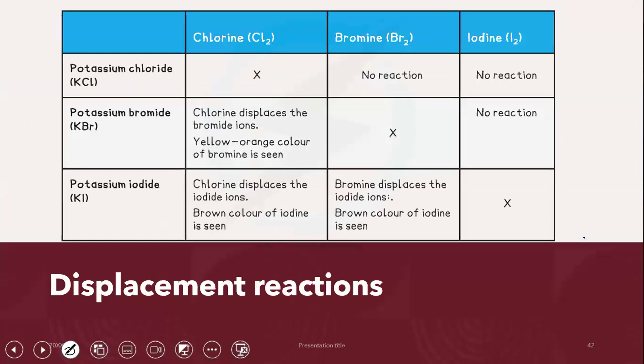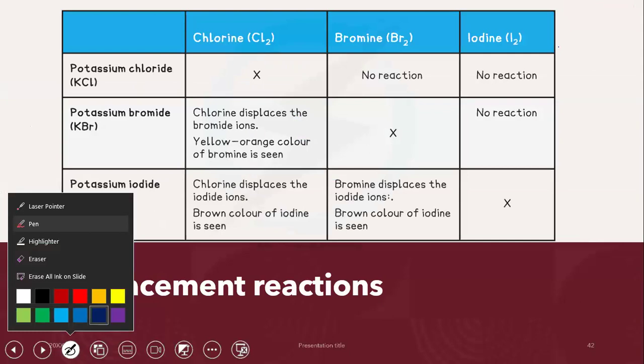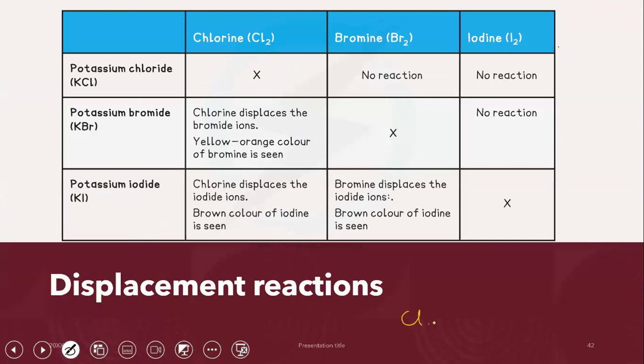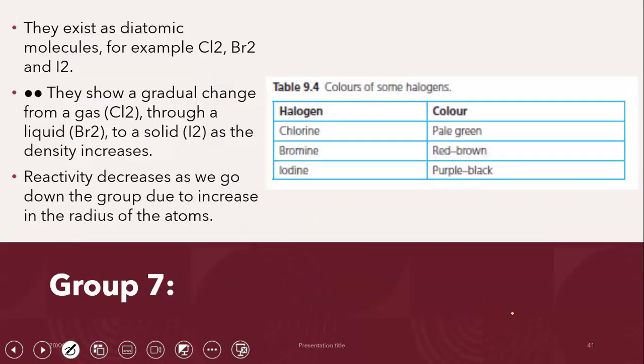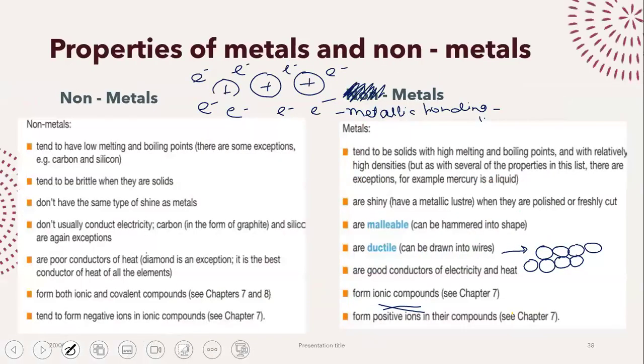Now, for your halogens, this is a really important table I've put in front of you guys. This is the displacement reactions that they undergo. What is a displacement reaction? In a displacement reaction, a more reactive halogen can displace a less reactive halogen. So, for example, if I react my chlorine with potassium bromide. Now, chlorine is more reactive than bromine, right? How do you guys know? Because it is higher up in the periodic table.